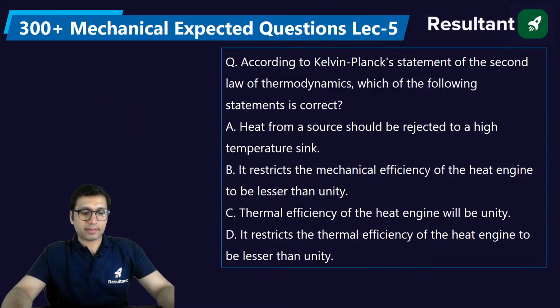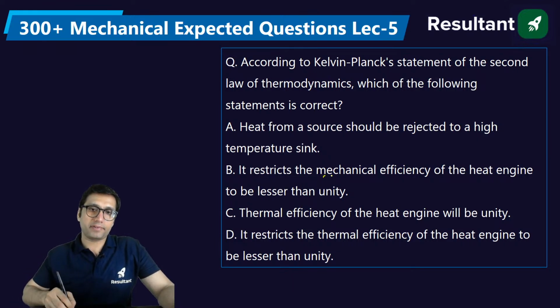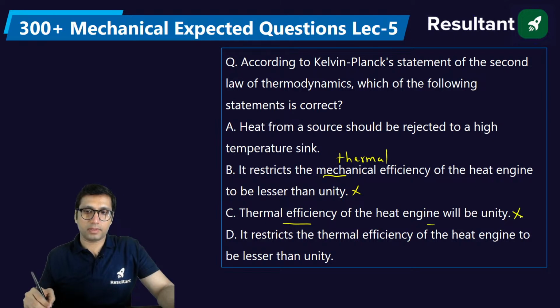According to the Kelvin-Planck statement of the second law of thermodynamics, which of the following statements is correct? Heat from a source should be rejected to a high temperature sink. It restricts the mechanical efficiency of the heat engine to be lesser than unity. No, not mechanical efficiency. Actually, it does not talk about mechanical but thermal efficiency. So this is wrong here. Thermal efficiency of the heat engine will be unity. No. It restricts the thermal efficiency of the engine to be lesser than unity.